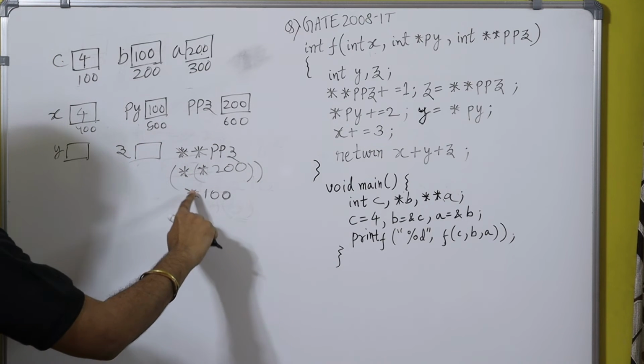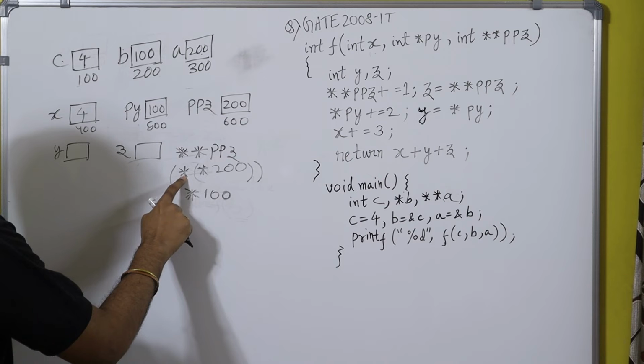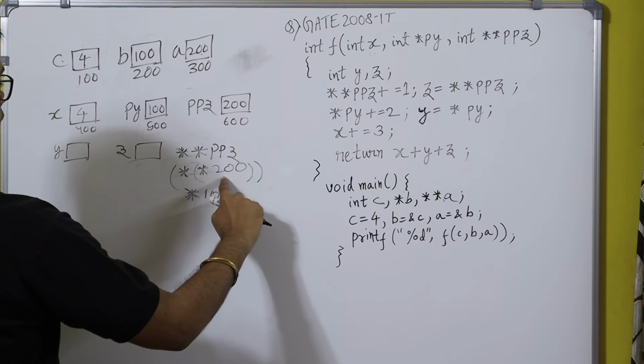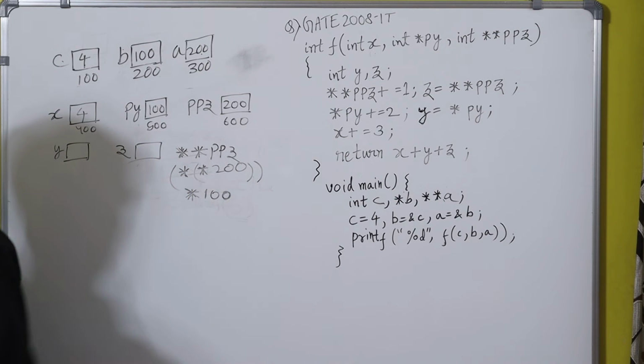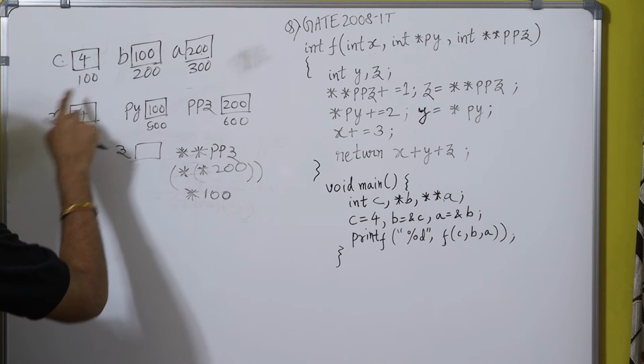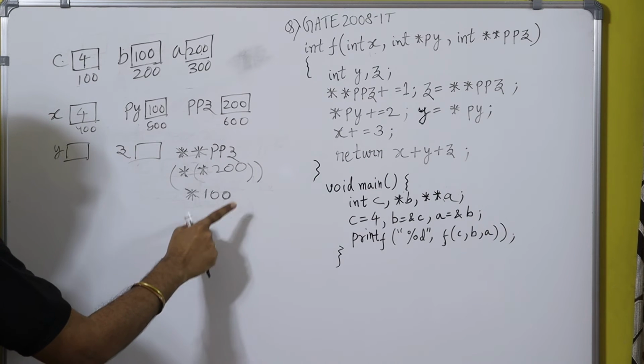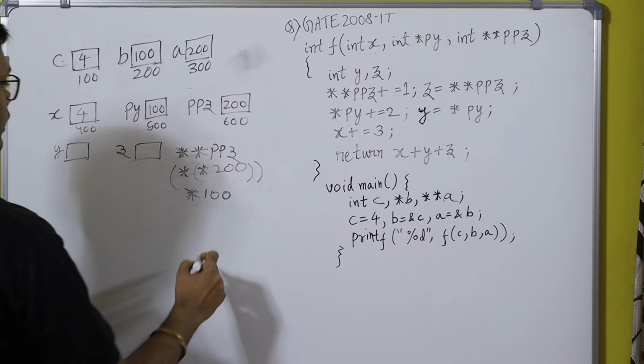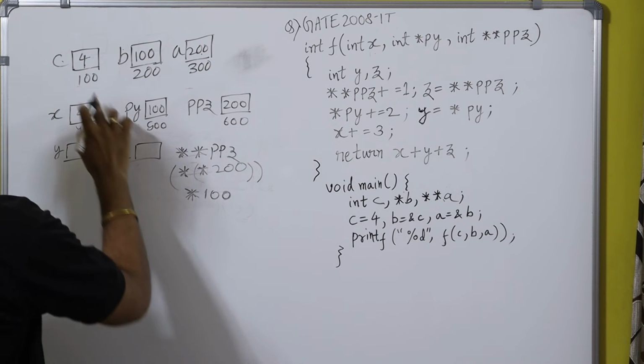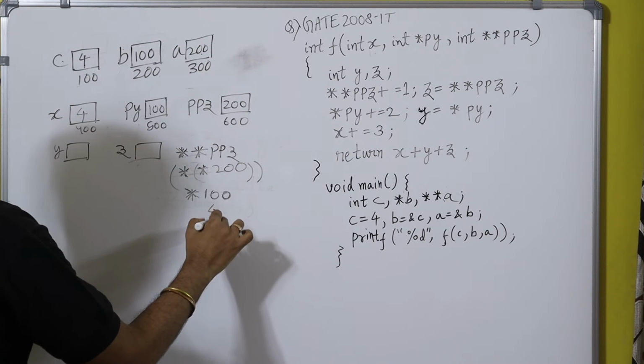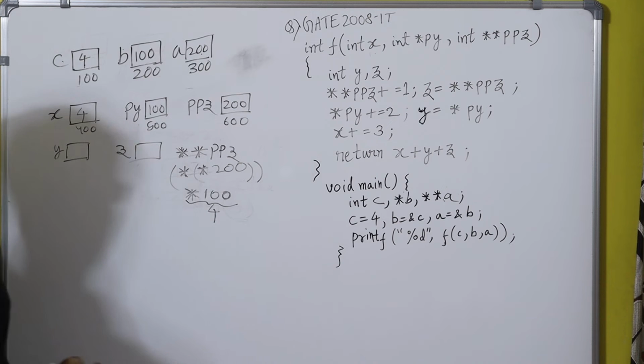And now this star is for this part, and star 200 is replaced by 100, fine. And what is star of 100? Star of 100 means what? Value at the address 100. What is the value at the address 100? That is 4. So this part is 4, okay.